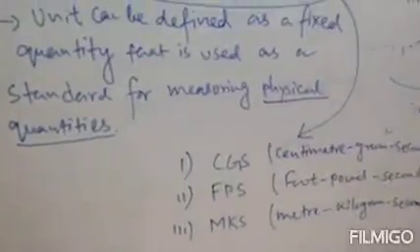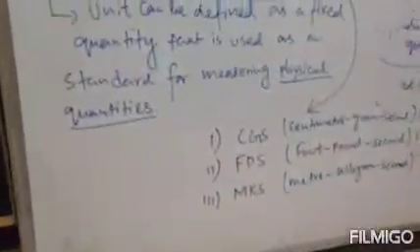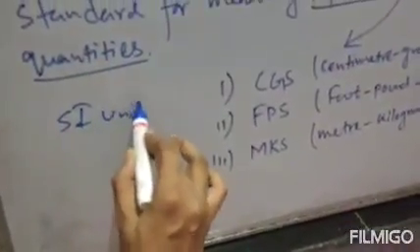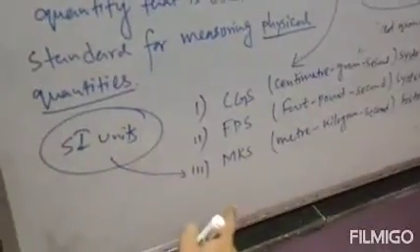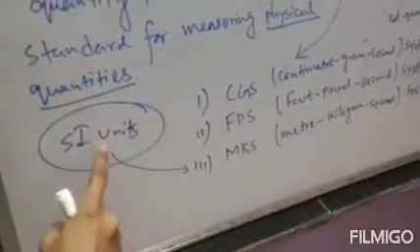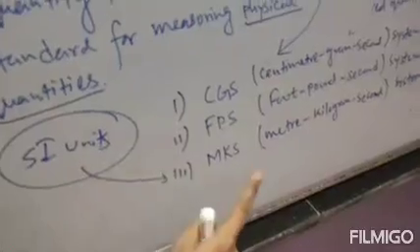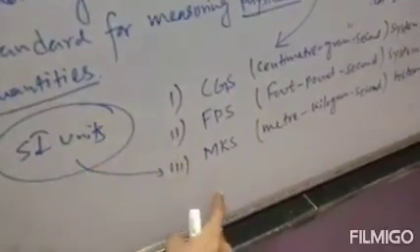Now, in your book, you can find SI units. Clear? SI unit is the most accepted among these three. This SI unit is actually the MKS unit, but it is the upgraded form.